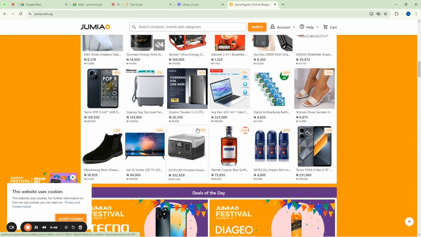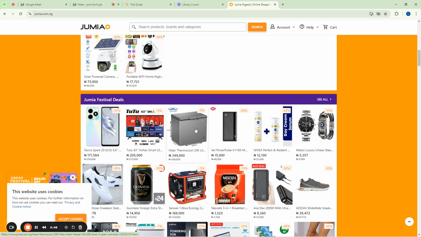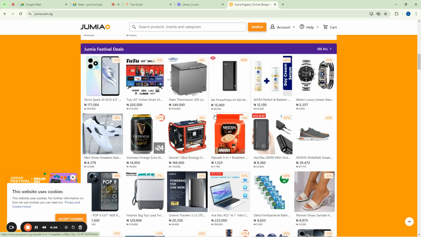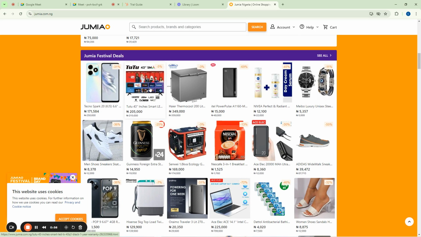But the difference between this one and the market is that here now the price is only fixed. You cannot bargain it. But in the market, when they say, hey, oga, this my thing here na 15,000 naira, you cannot say, okay, madam, you no go sell am 25. If she no gree, you go to the next junction, abi. But here now, it is not like that in this place here.